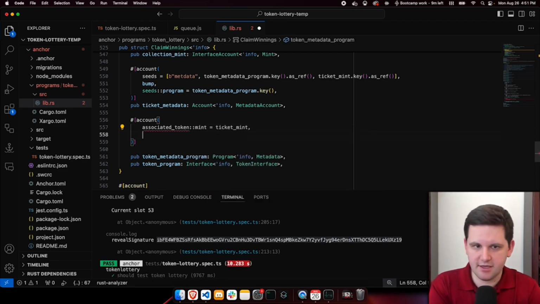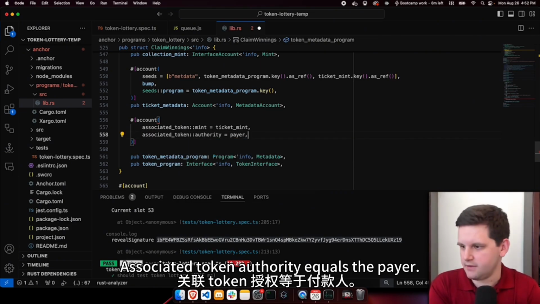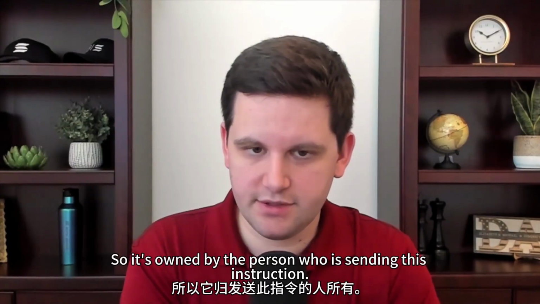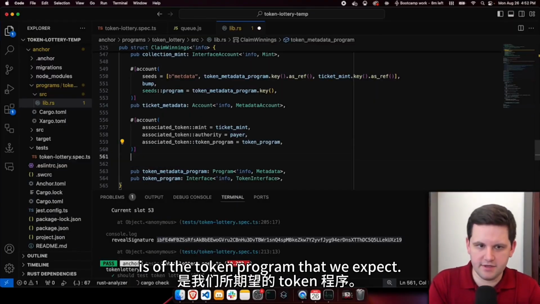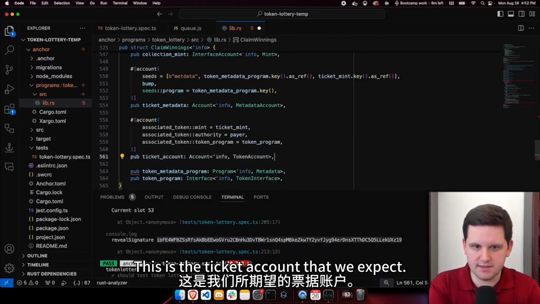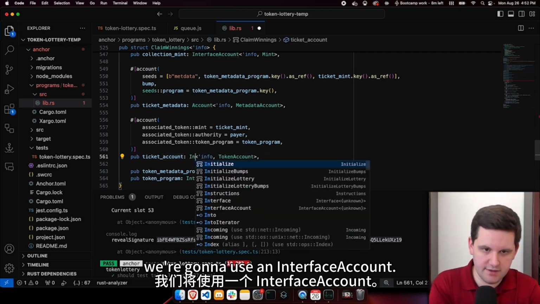Mint equals the ticket mint. Associated token authority equals the pair. So it's owned by the person who is sending this instruction. And then the token program is of the token program that we expect. This is the ticket account that we expect. We're not just using an account, we're going to use an interface account.